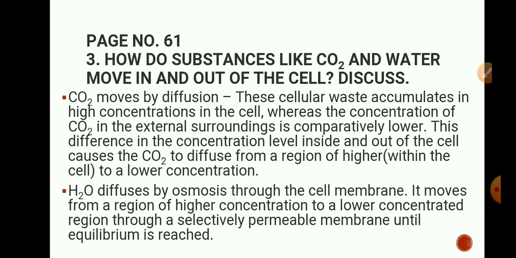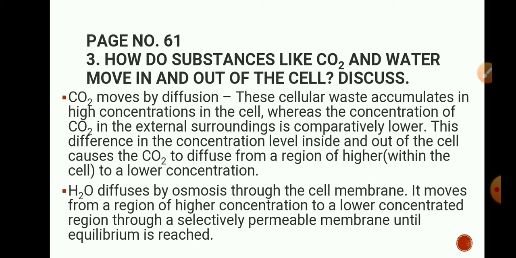So say in the cell, carbon dioxide accumulates as a cellular waste, so the concentration of carbon dioxide is more inside the cell and less surrounding the cell, and so the carbon dioxide will move from high concentration to low concentration by the process of diffusion.